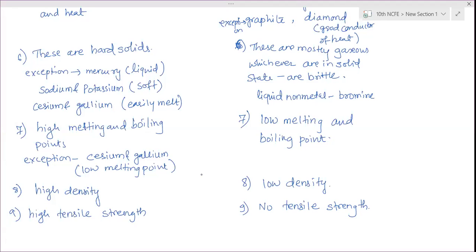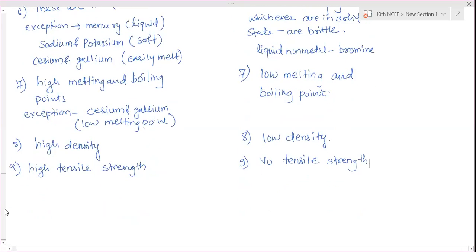Anyone knows tensile strength? It cannot be broken easily. Yes, whatever the weight you put on these metals, they won't break easily. They can carry that weight very easily without breaking. Take the example of iron, which we consider the most tensile material. That's the reason it is used in construction of buildings and bridges. On bridges, you have seen how many tons of weight are moved over them, but still they won't collapse. That is because of the tensile strength of iron.